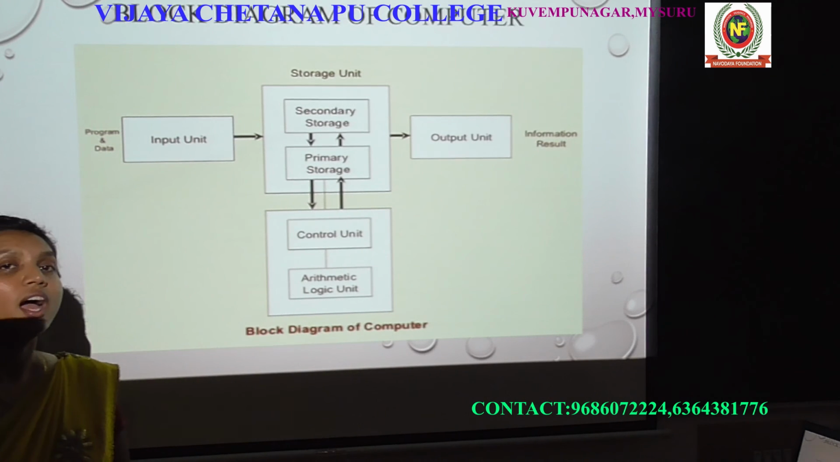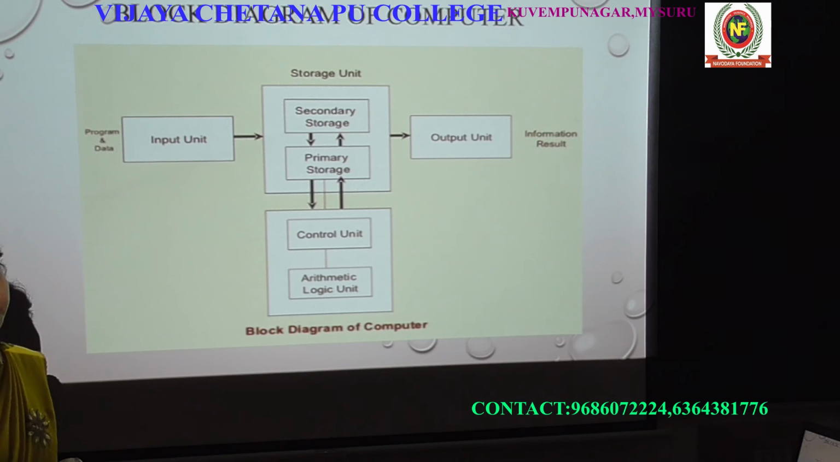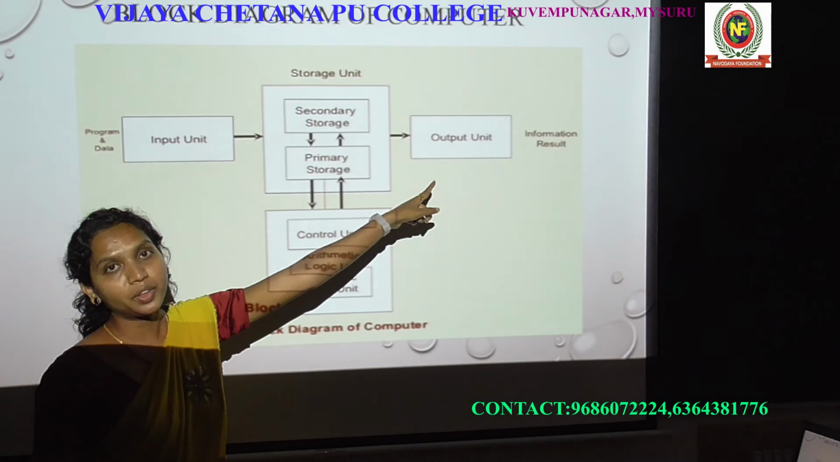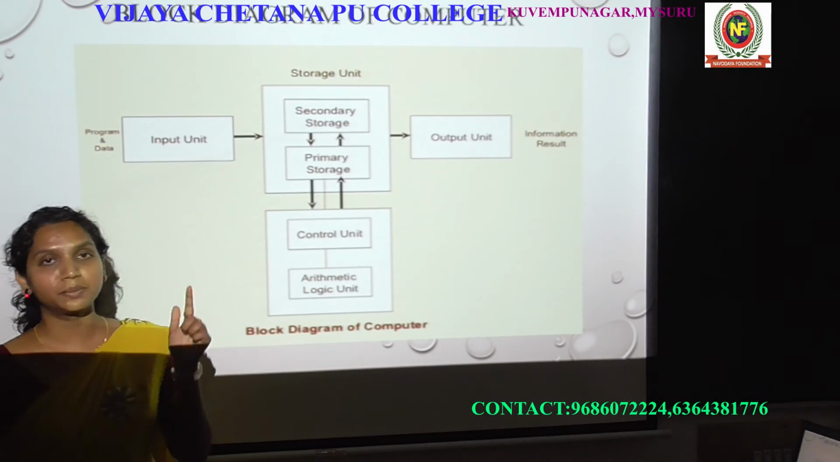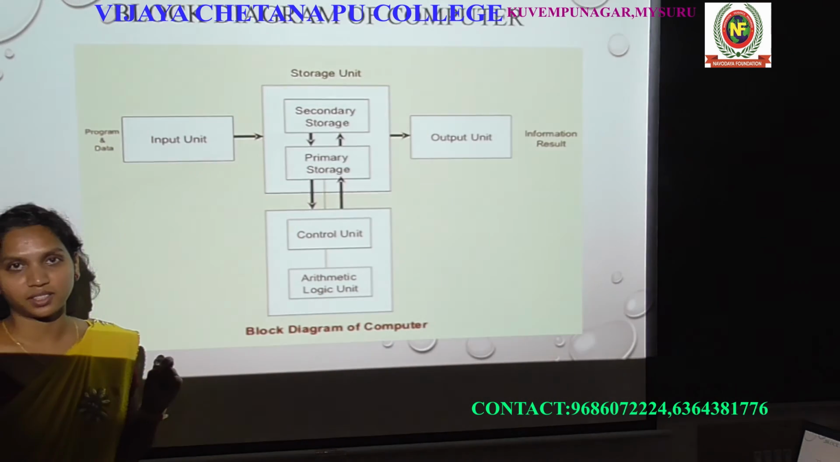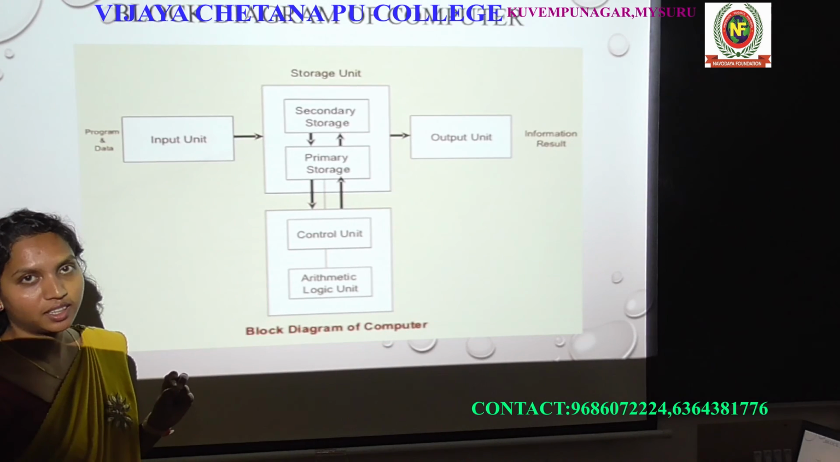Now what is happening? The data is being sent to the output device, right. Then the output will be sent to the output unit. So what are the output devices now? Monitor, speaker, printer. These all are the output devices, right.